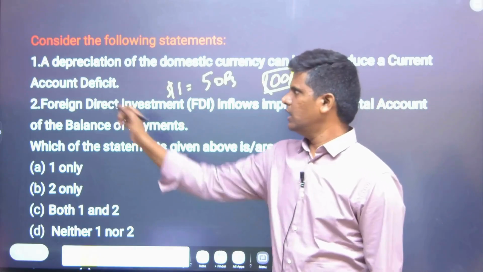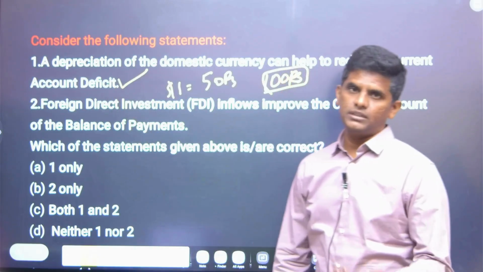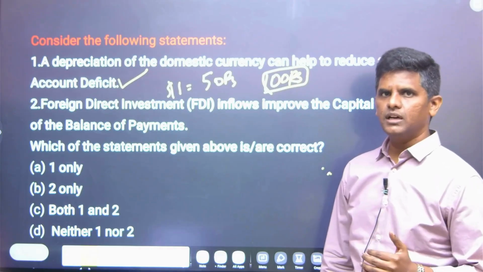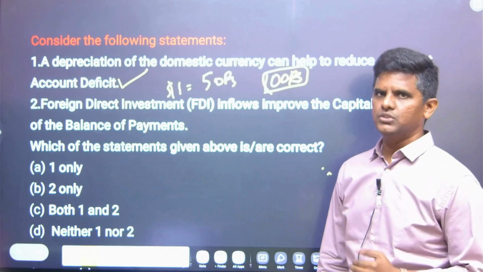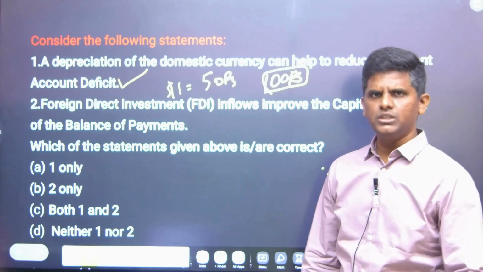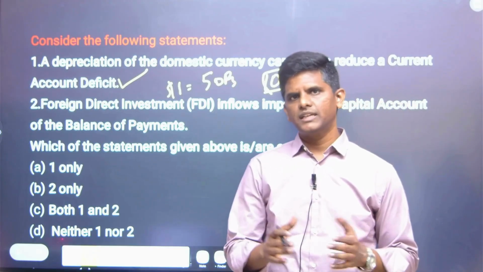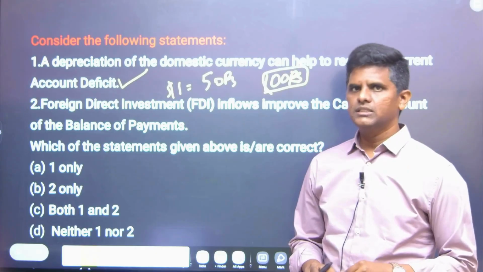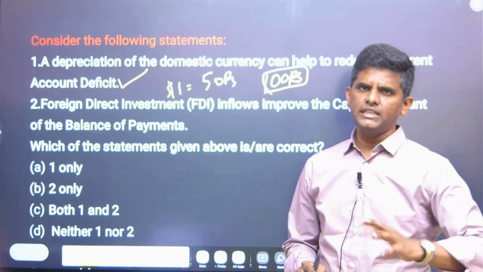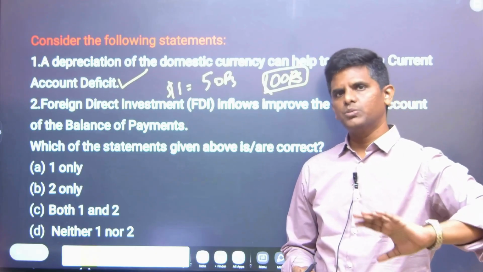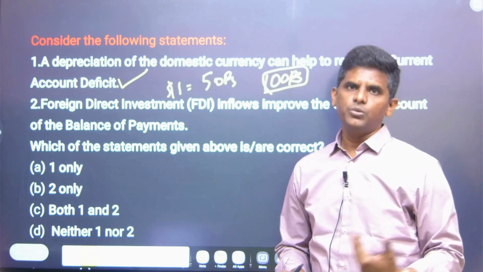And China also does this. It always keeps its currency low artificially so that it can export more, be it to the US or to India. Because in the balance of trade calculations with India, China has almost 80 to 100 billion. They export more than what they import from India.